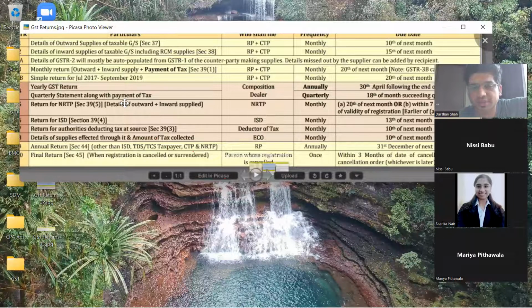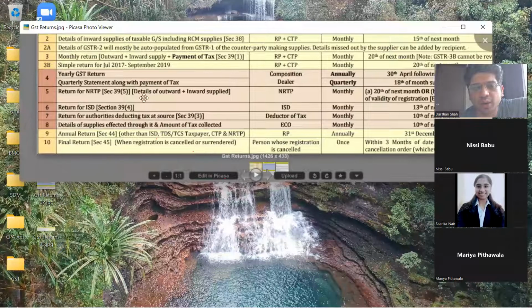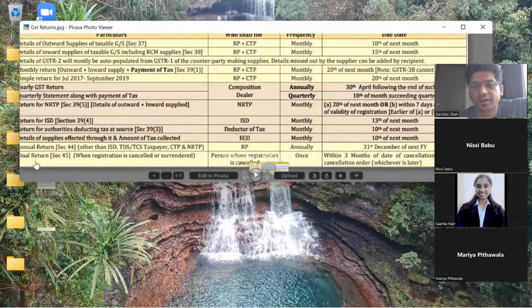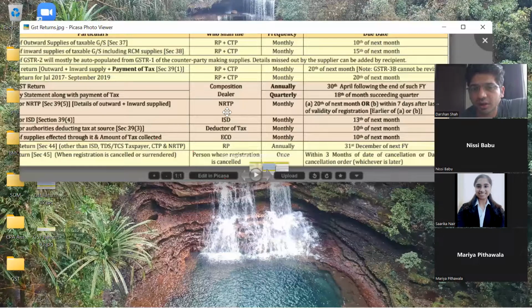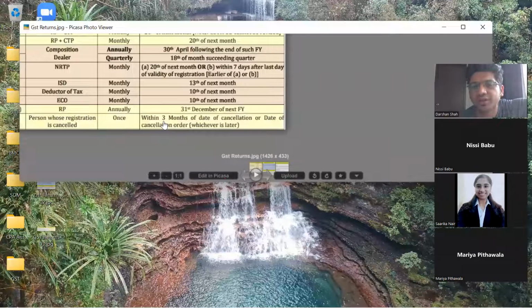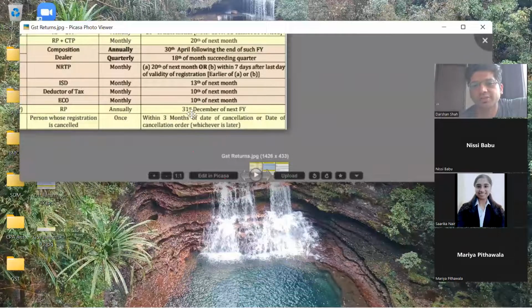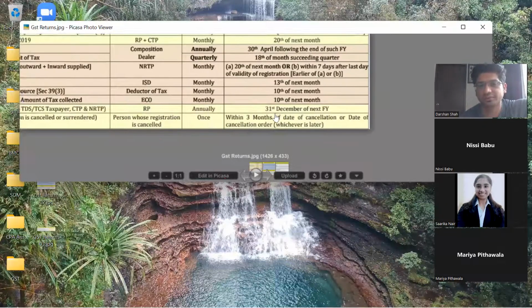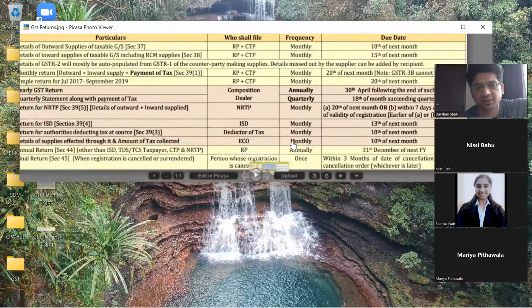Now I have reduced my business. I'm thinking enough of business, I want to reduce it, and my business in the current year is only, let us say, 9 lakhs. Then I will surrender my registration, and at that time I'll have to give a final return. I have to do it within 3 months of the date of cancellation or date of surrender or date of cancellation order, whichever is later.